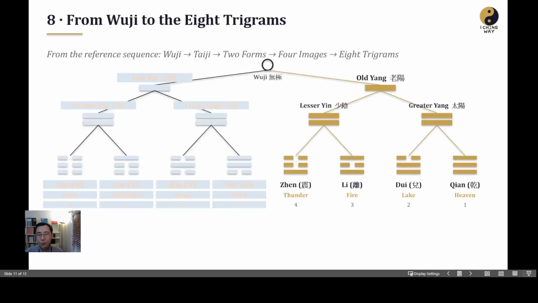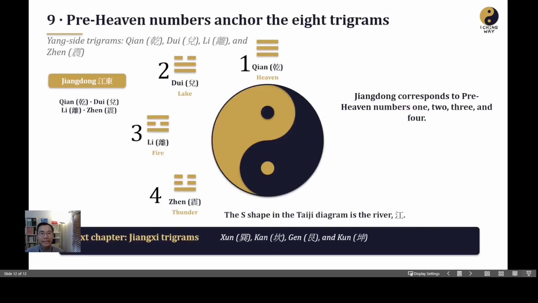Finally, let me recap the important thing. Each number represents one trigram. We need this basic concept in the future. One represents Qian, two represents Dui, three represents fire, the Li trigram, four represents Zhen. Next time, we will introduce the Jiangxi Trigrams.